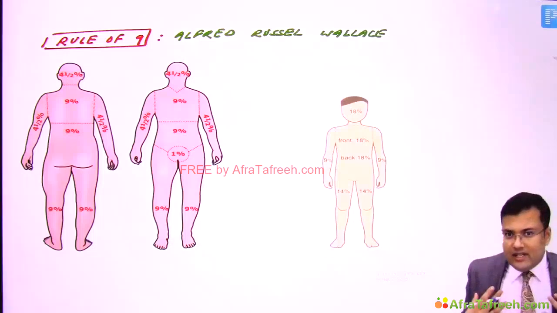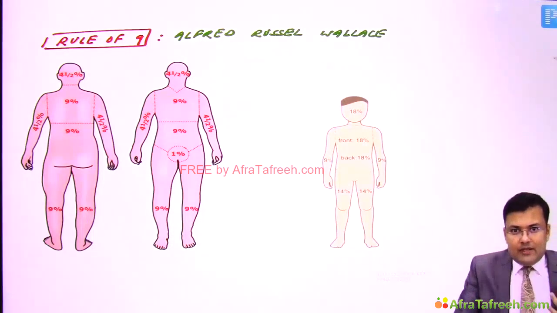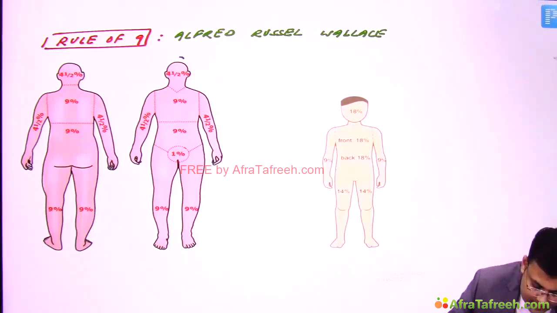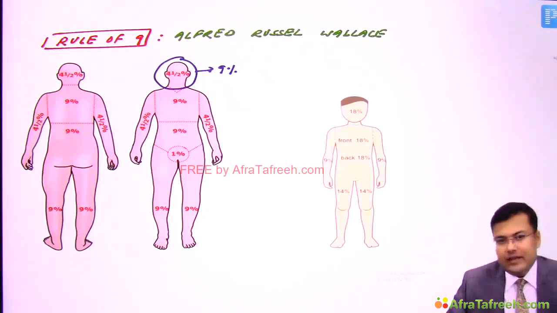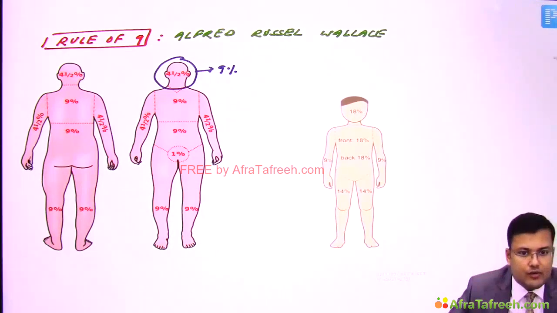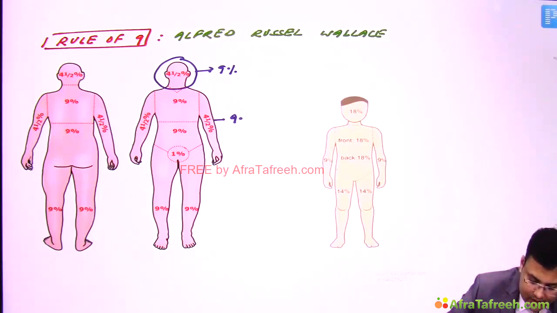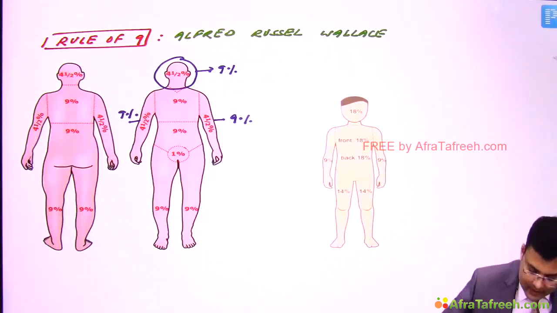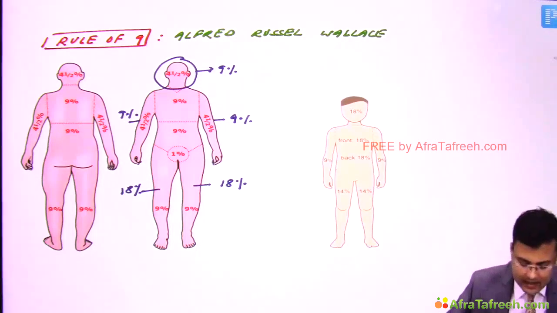If we only see the chest, it is 9%, and if we see the abdomen, it is 9%, right? So see here, this head and neck, it is 9%, anterior is 4.5, posterior is 4.5. If you see both upper limbs, these are 9%, anterior is 4.5, posterior is 4.5. If you see both lower limbs, it is 18%, anterior is 9, posterior is 9.